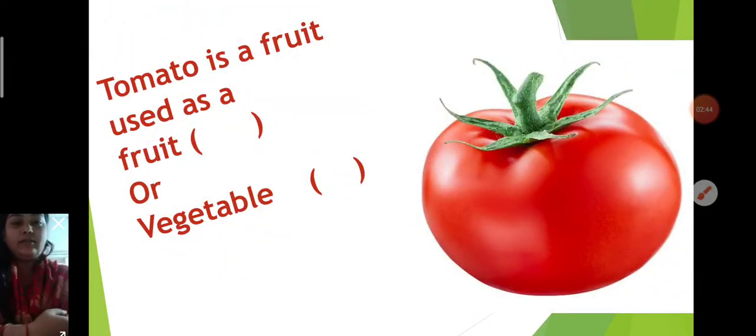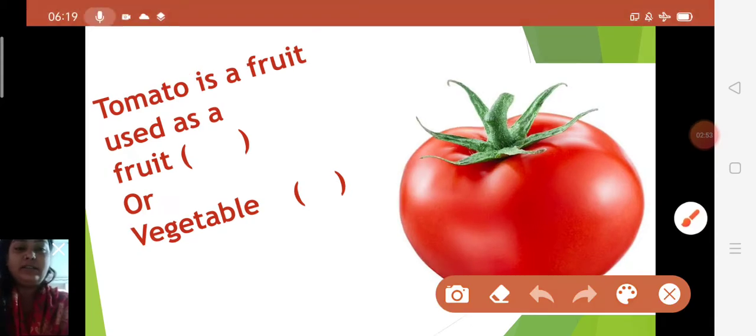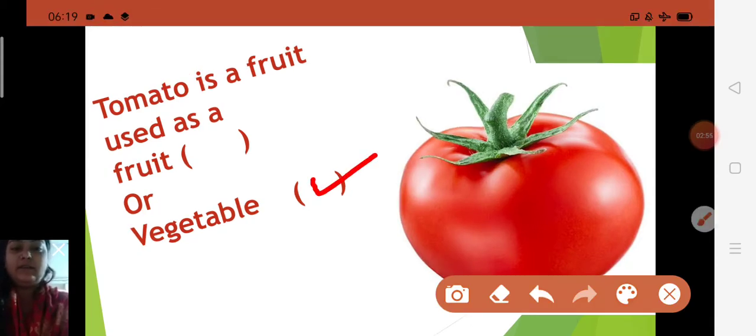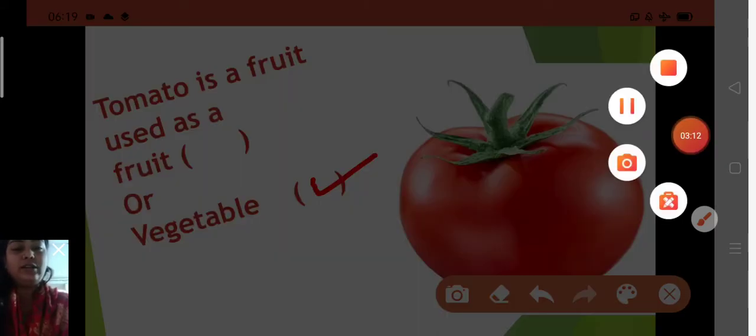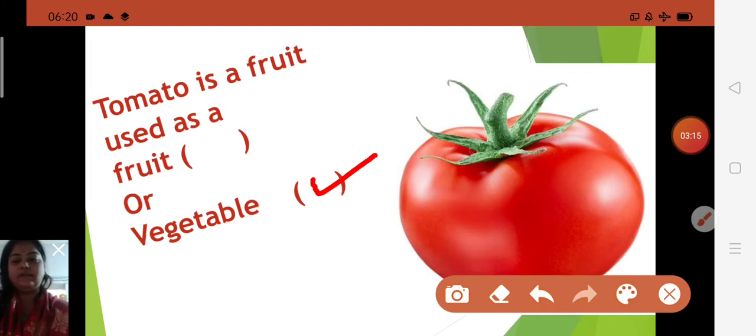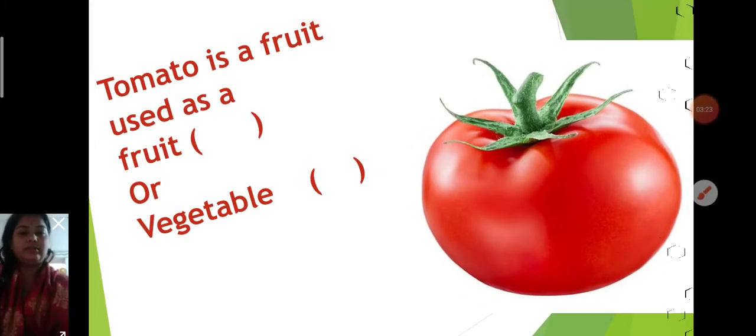Tomato is a fruit but used as a fruit or vegetable. You all know children, tomato is used as a vegetable. Vegetable. And vegetables are a very important source of many nutrients. And here it is asking: tomato is a fruit but used as a what? So which is the correct one? Vegetable. Understood children? And also it is a fruit that is considered a vegetable by nutritionists, though botanically it is a fruit. Okay everyone? Now come to the next.